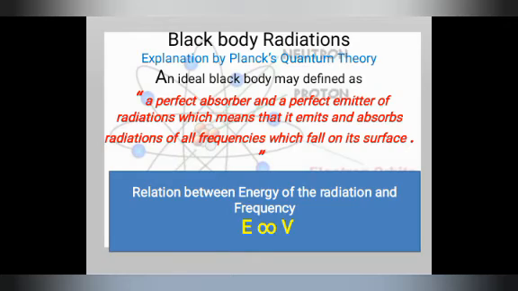What is black body radiation? It is explained by Planck's quantum theory also. An ideal black body may be defined as a perfect absorber and a perfect emitter. As we said, particle nature is absorption and emission. So a perfect absorber and perfect emitter of radiation means that it emits and absorbs radiation of all frequencies which fall on its surface. That is called a black body. A black body is a very good absorber of light or energy, and it absorbs all the radiation that is incident or falling on it.